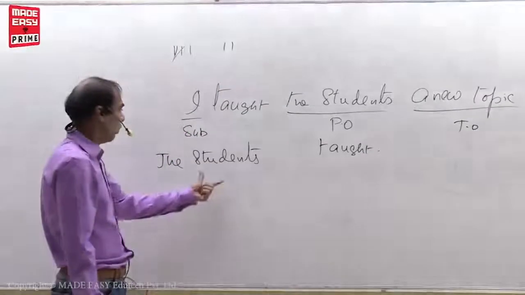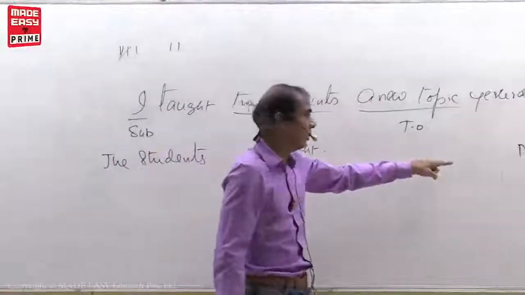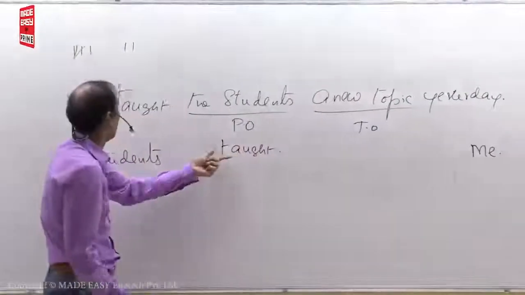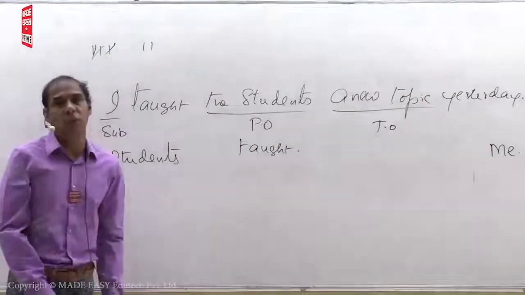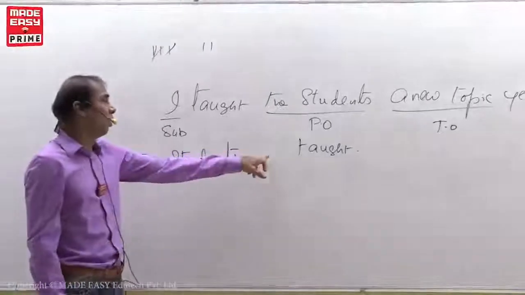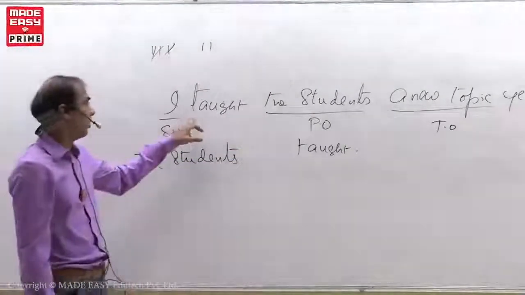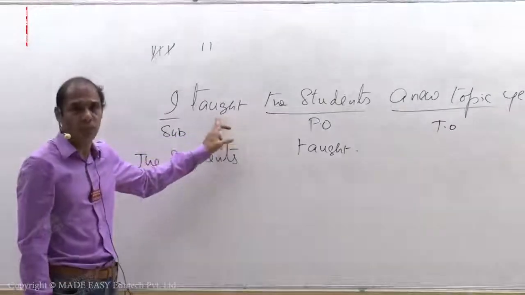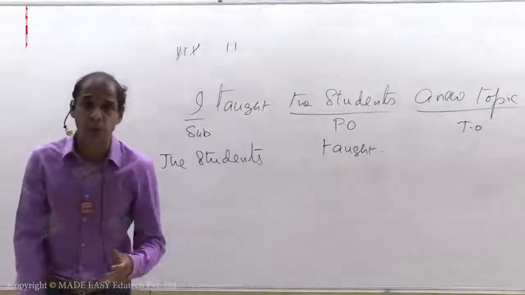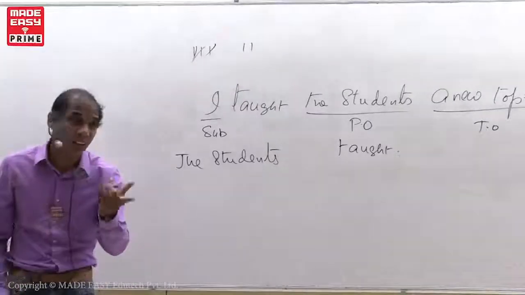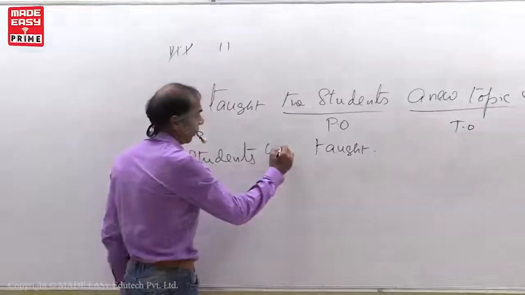So first point, put object in the place of subject. Second, put subject in the place of object. Third one, put V3. Fourth point, put be form. What I told you, when you want to put be form, check the tense form of the sentence. What is the tense? Past tense. I taught. This is past tense. If the sentence is in past tense, what is the be form we have to use? Was or were. The students, plural. So you have to use were.